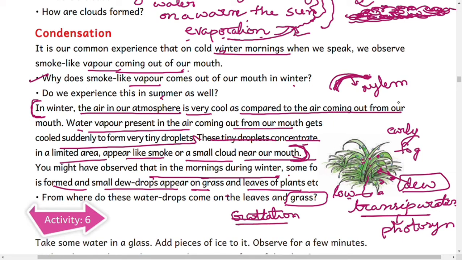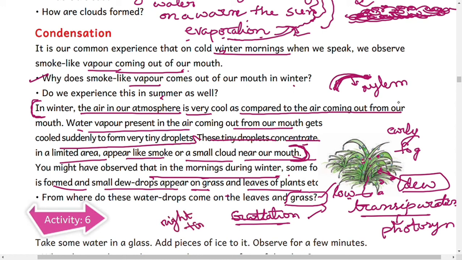So guttation means the excess water is removed through xylem vessels. Generally guttation takes place in grass plants and herbaceous plants only, that means small plants. But transpiration takes place in all plants during daytime, while guttation takes place during night time only.